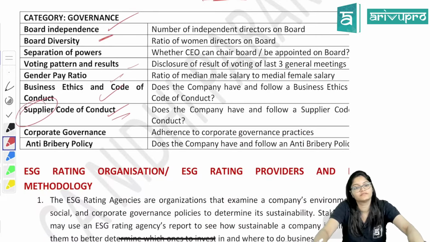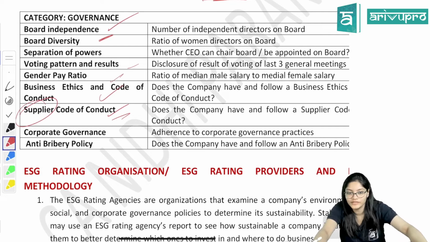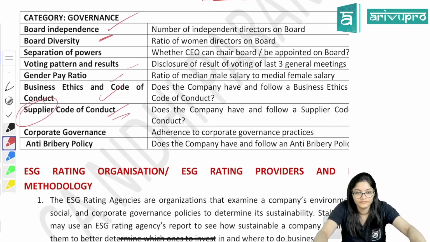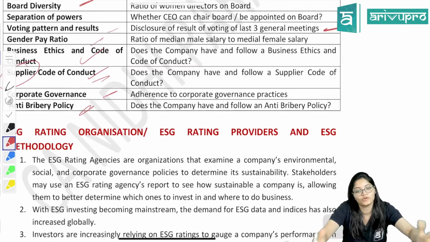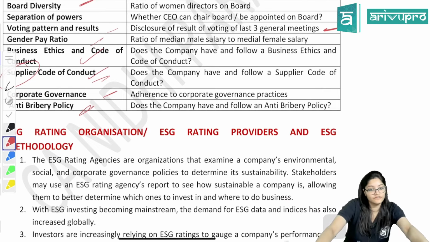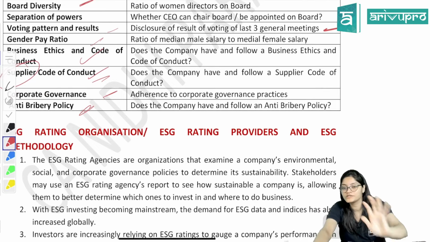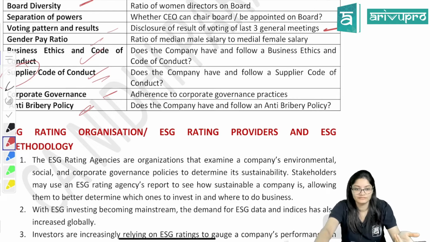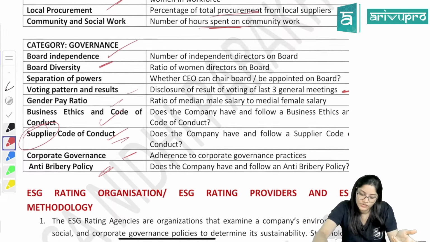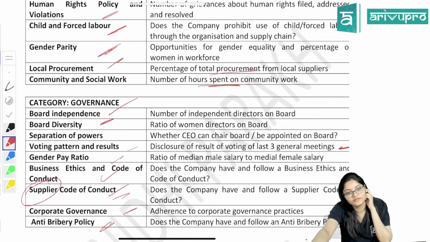Now if you are checking KPIs for services, then the service sector's code of conduct will be there, right? Adherence to corporate governance practices, anti-bribery policies, that you are not giving bribes. If anybody is giving a bribe, what is your company's policy? Whether you are punishing that person or not, what actions you are taking. So based on all these things, ratings will be given.